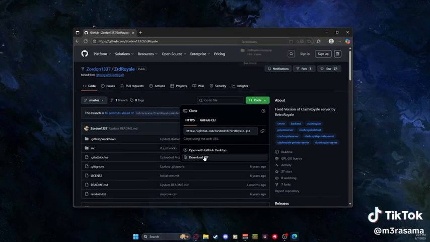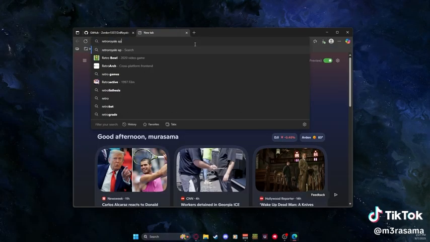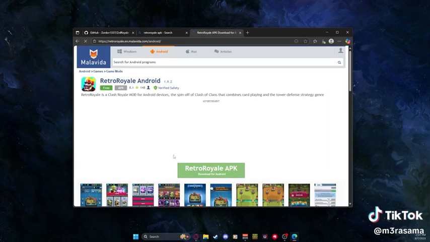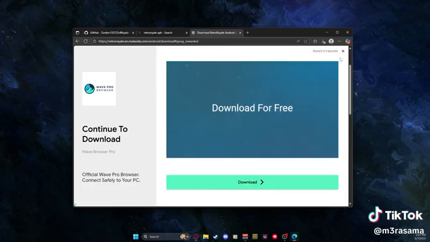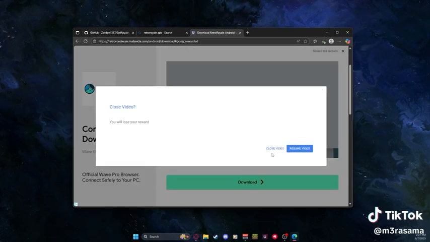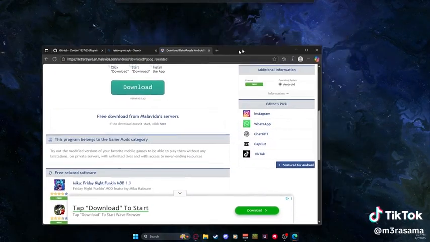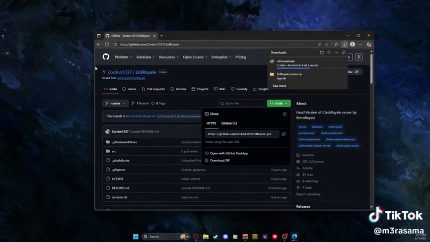I'm going to go ahead and download it as a zip file, and in the meantime I'm going to grab my APK. The APK you're going to be able to find on a website called, I actually don't know how to pronounce it, but if you look up Retro Royale APK, you'll find it here. You can download it. You'll see some ads, but it's not the worst thing in the world. Here's the download.